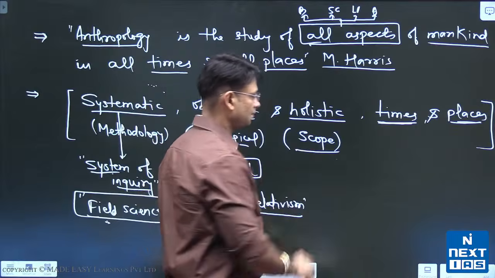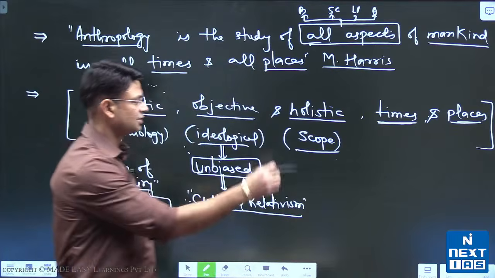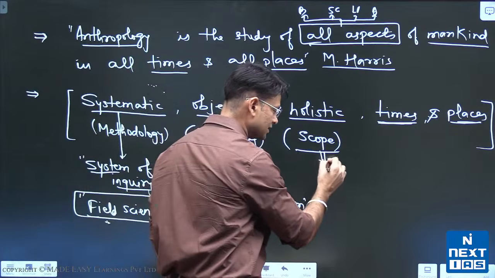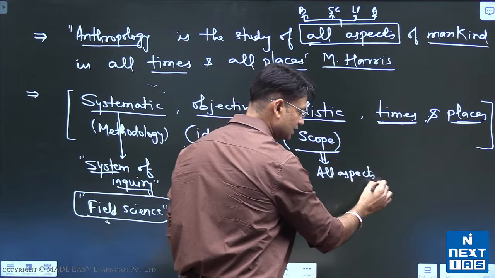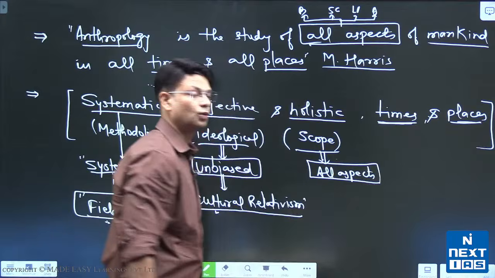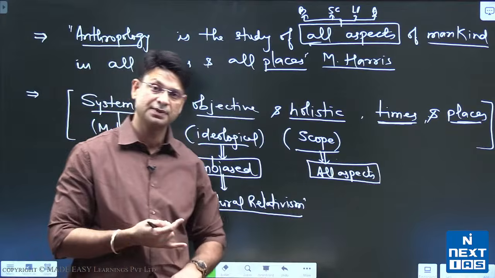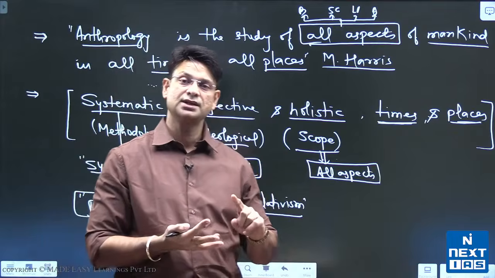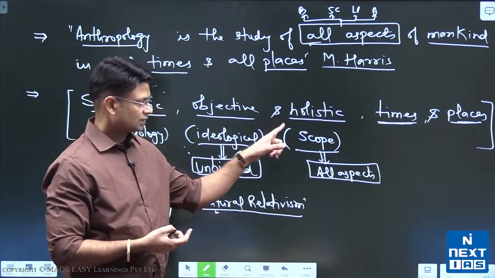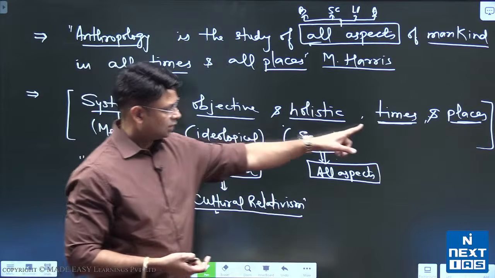Next is the scope or the holism. Holism means anthropology studies all aspects. What are the aspects that we have studied just a while ago? That means study the biological aspect, socio-cultural aspect, linguistic aspect, as well as archaeological aspect. So that is what holistic means.